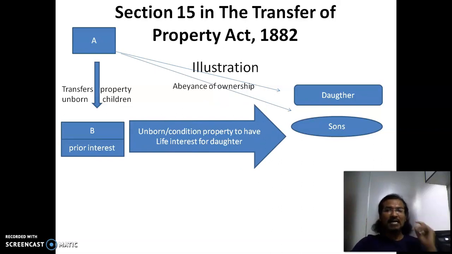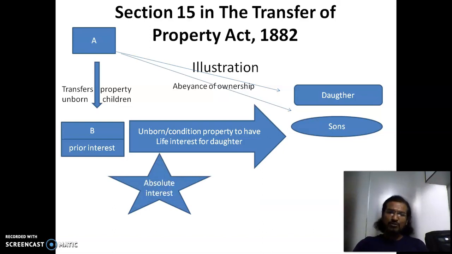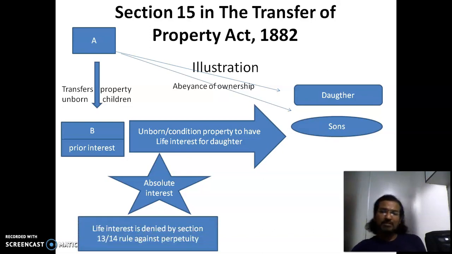Now the deed comes with a rider, or you can say a condition, that the property is to have a life interest for the daughter. What happens with this condition? The sons would get the absolute interest. But this life interest which is given to the daughter shall be denied under section 13 and 14, which say the rule against perpetuity. You cannot transfer the property beyond a life interest, that is the first generation, and the unborn child's attainment of 18 years, not beyond that.